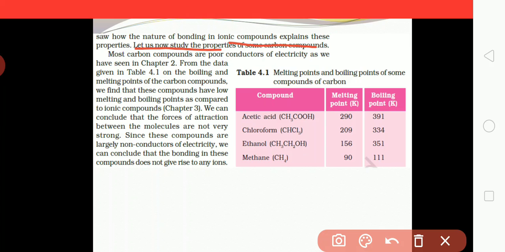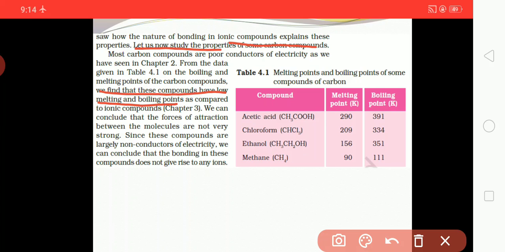From the data given in table 4.1 on the boiling and melting points of carbon compounds, we find that these compounds have low melting and boiling points, low compared to ionic compounds.